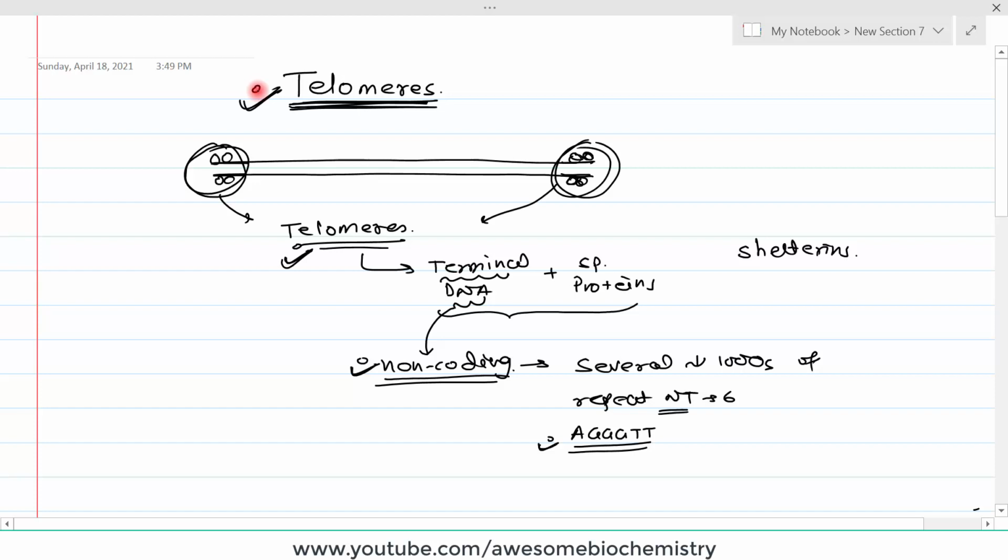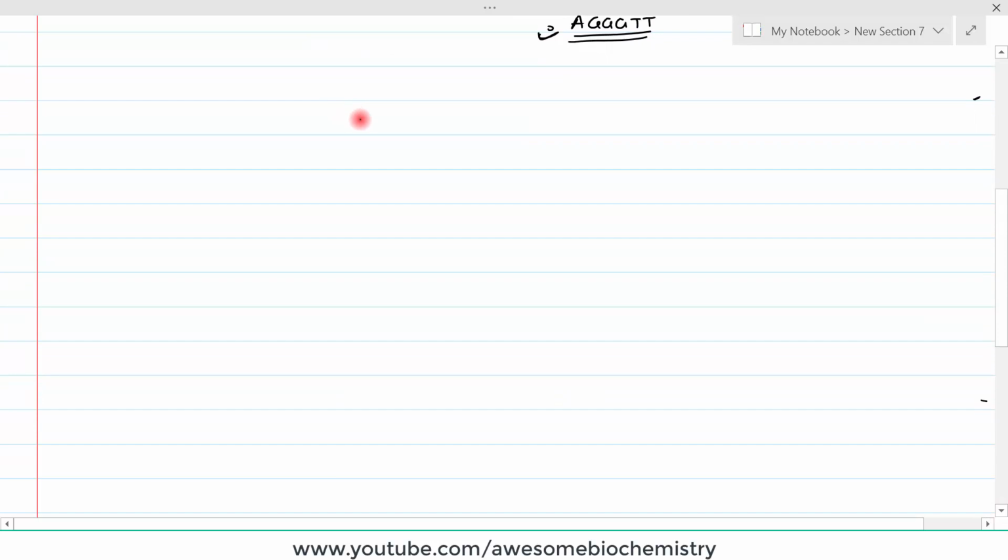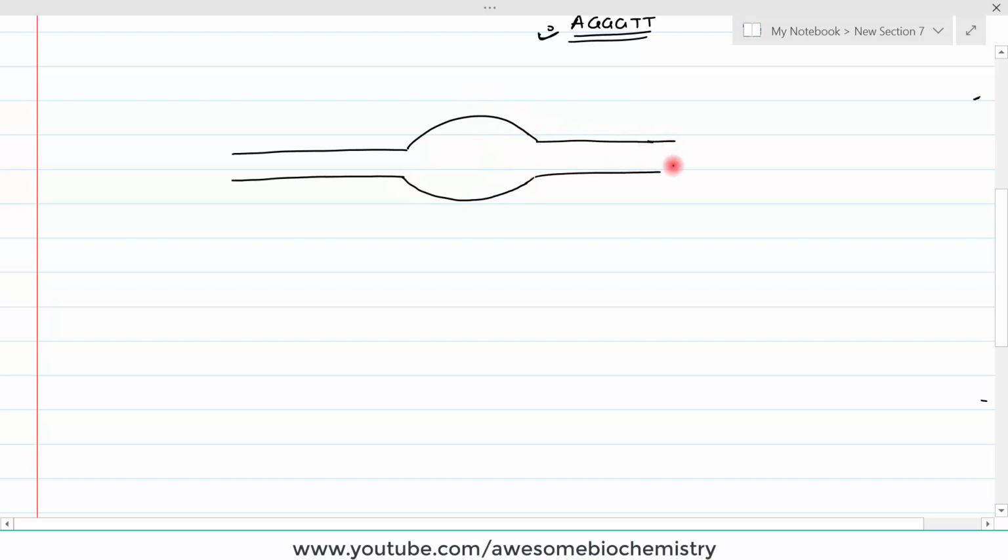But before we dive into those aspects, we have to first understand certain critical aspects of DNA replication. We had already covered DNA replication in greater detail, but here we want to see certain aspects which you might not have noticed. We know that eukaryotic DNA is a non-circular, straight DNA. When DNA replication starts, it gives rise to a replication bubble. If this chain is from the 5' to 3' end, by the antiparallel nature, the other strand is going to be 5' to 3' end. And this is the halfway.